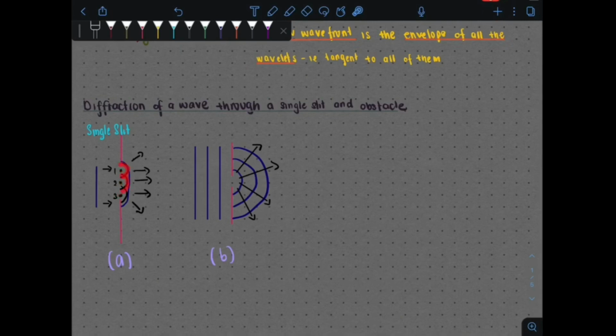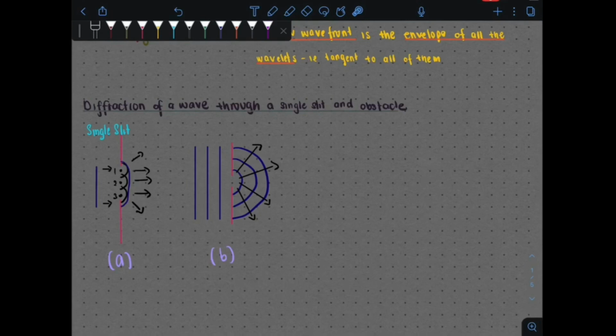It will produce a tiny wavelet in its surrounding. After it produces tiny wavelets, the tangent of the wavelets is going to produce a wave which is a plane wave, and then it's going to curve at the edge here. It will curve at the very end there. That produces the wavelets.